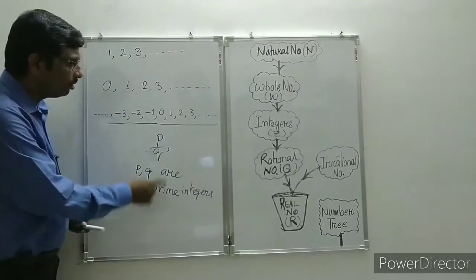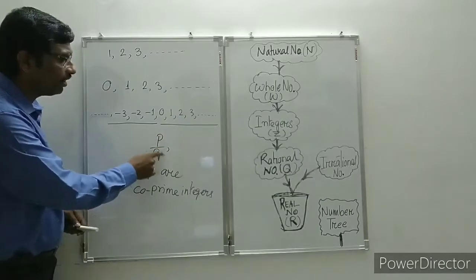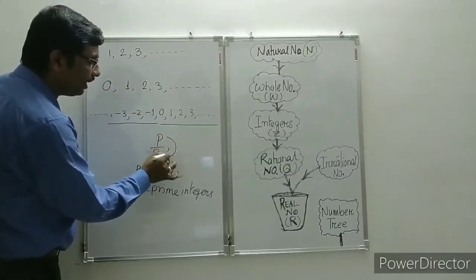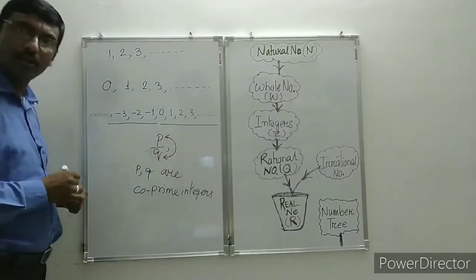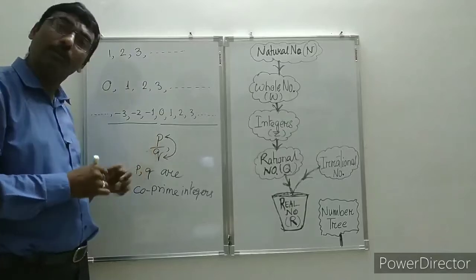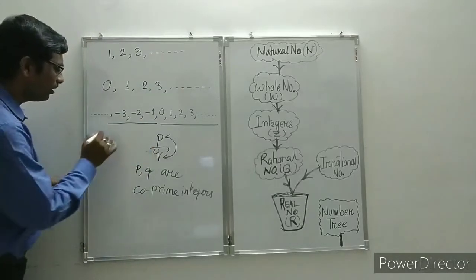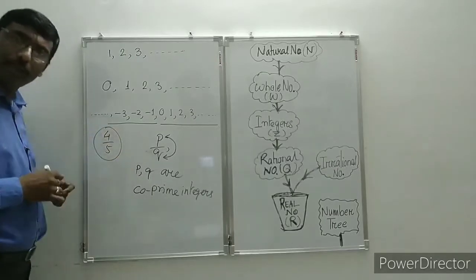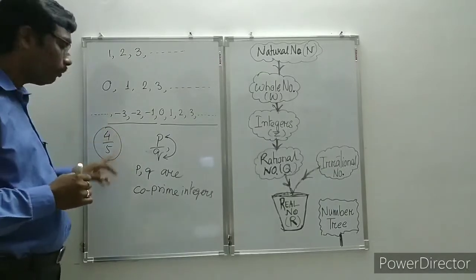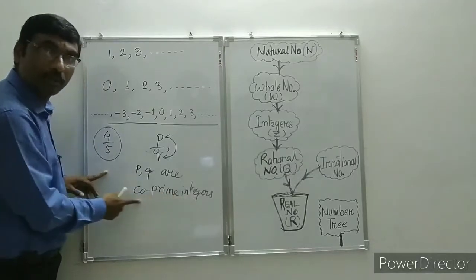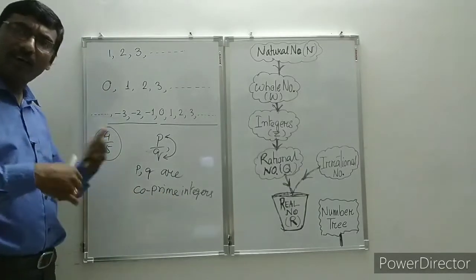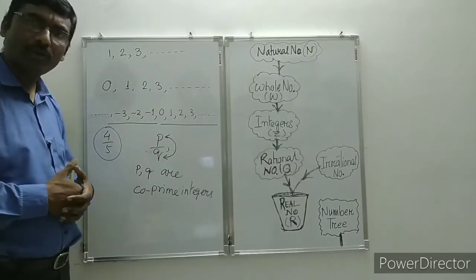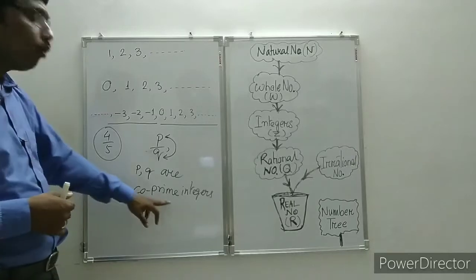And co-prime means, if we write a number in the form p by q, p and q are prime to each other. Not necessarily that p and q will be prime numbers. Suppose I write 4 by 5, 4 is not a prime number, but 4 and 5 are co-prime, means they are prime to each other. You cannot divide 4 by 5 or 5 by 4 to get an integer. So these are called co-prime integers.